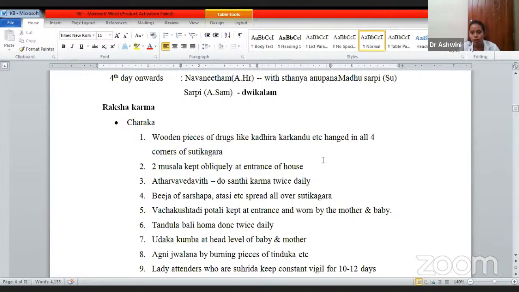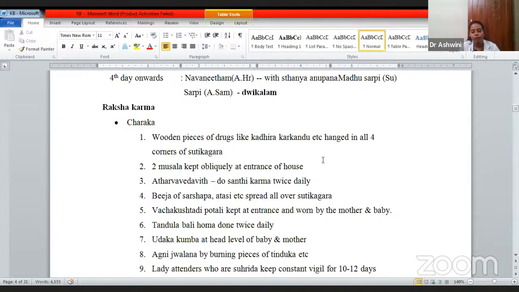Tandula Bali Homa is done twice daily. Tandula is nothing but rice, the rice grain that has to be used for Bali. Bali means the prepared rice article is kept somewhere in the corner of the room, so that any organism or insect will get attracted to that and will not come near the kid. That is why Tandula Bali Homa is done.